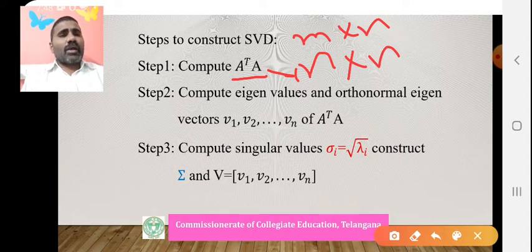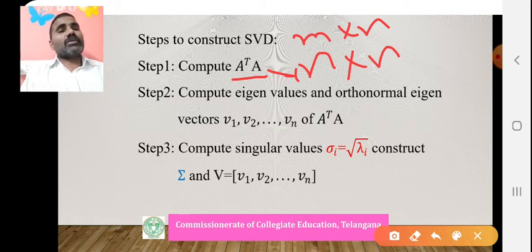Next, compute the eigenvalues and orthonormal eigenvectors. Since A transpose A is a symmetric matrix, its eigenvectors are orthogonal to each other, which is why we can compute eigenvalues as well as eigenvectors. The orthonormal eigenvectors v1, v2, ..., vn are all unit vectors and pairwise perpendicular.